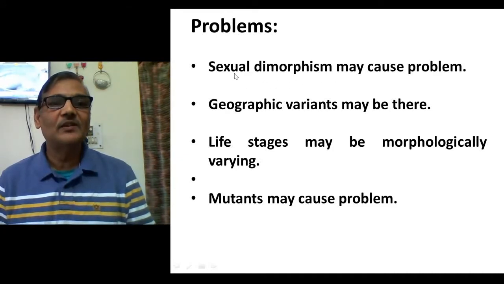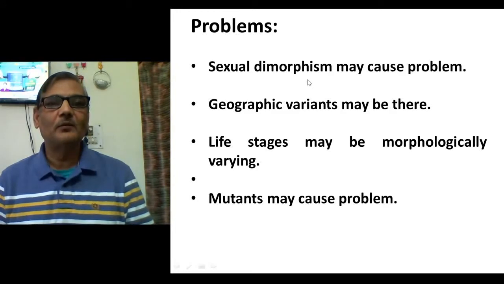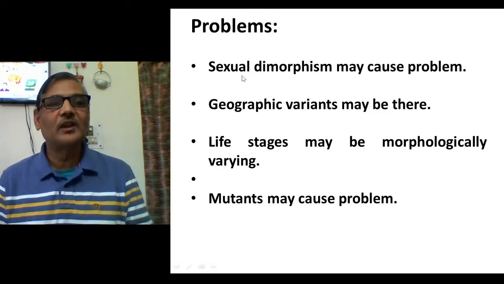Likewise, we can consider the example of Bonelia. Bonelia is a marine worm, and in Bonelia, the female is quite large in size. Its male becomes microscopic, very small, hardly 1 millimeter, and it resides in the female genital tract, that is, in the reproductive system of the female. So according to this typological species concept, the male will be one species and the female a different species, because morphologically they vary from each other.